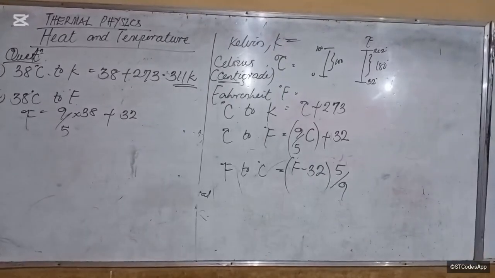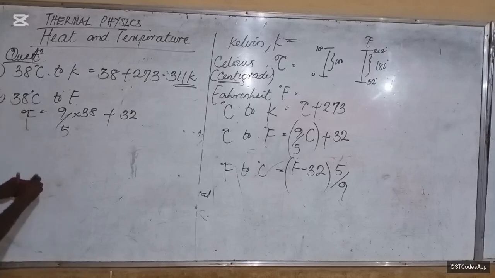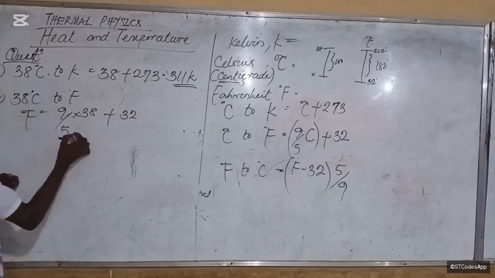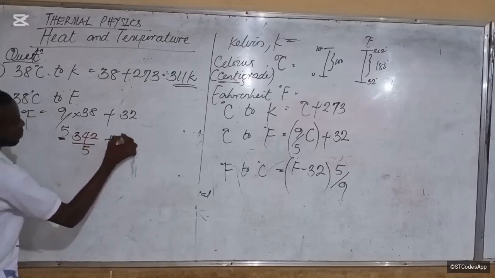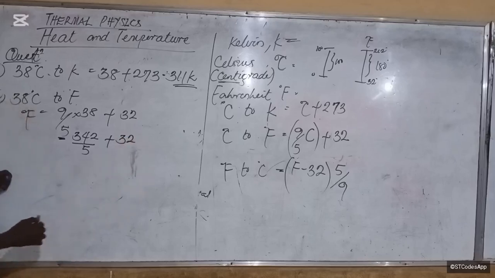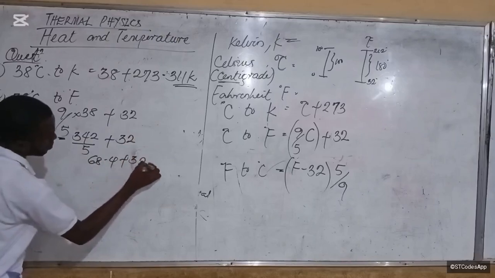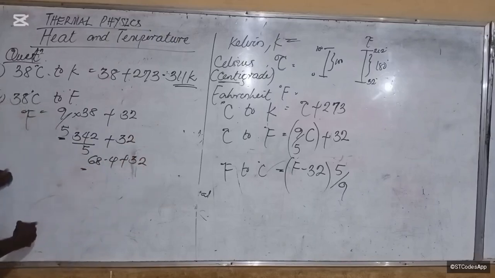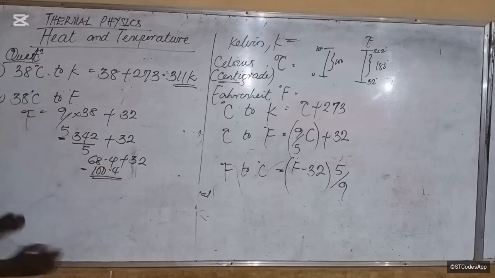So now give me 9 times 38. So what would that give you? 342 divided by 5. 68.4. Now add 32. 100.4.